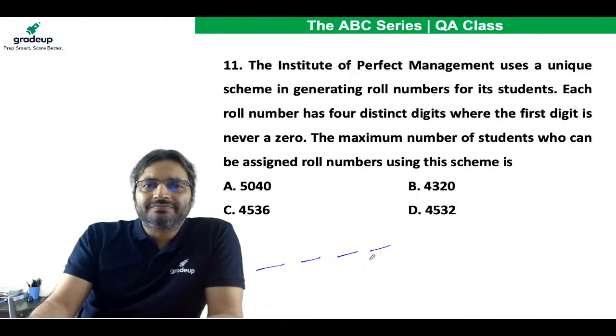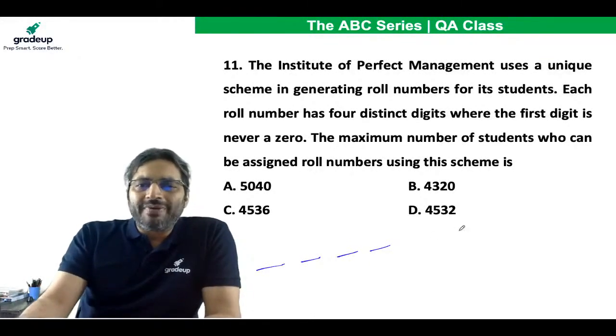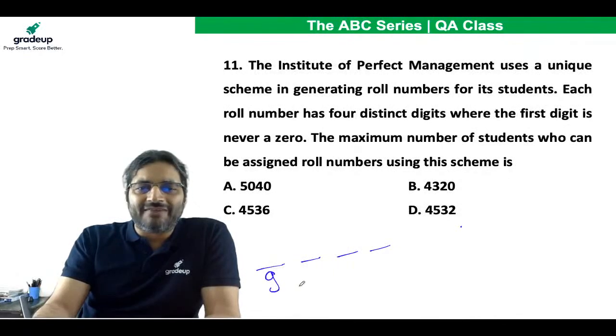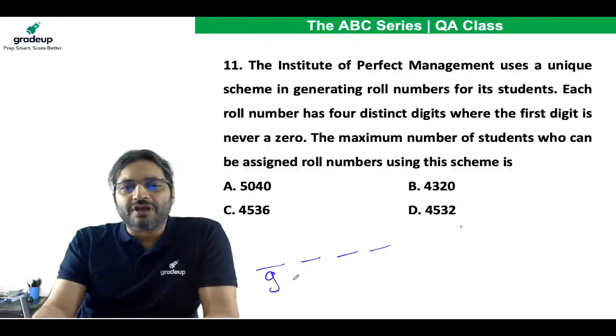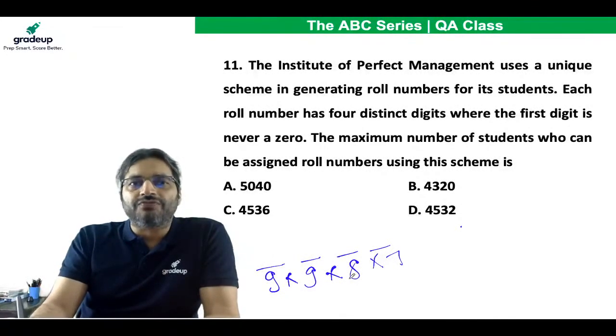4-digit number. Now, how many numerals do you have? You have 10 numerals, 0, 1, 2, 3, 4, 5, 6, 7, 8, 9. You cannot put 0 here, so this can be filled in 9 ways. 1 you have already used, now you are left with 9, so this can be filled in 9 ways. This can be filled in 8 ways, this can be filled in 7 ways. And if you try to get the product, you are a fool. Because 9 into 9 is 81 and 81 into 8 is 648...